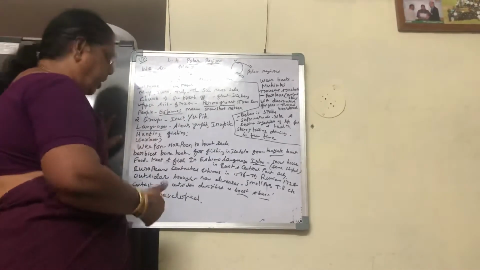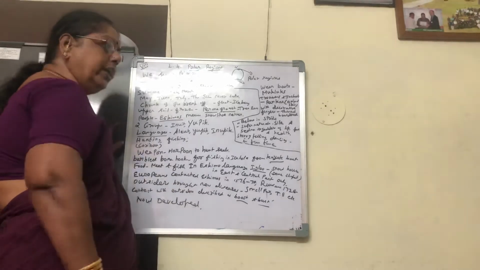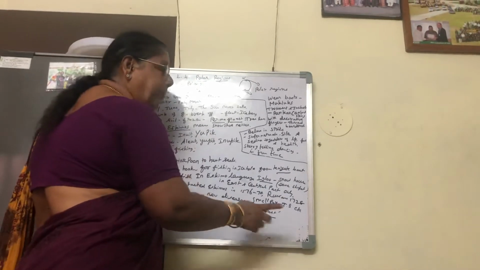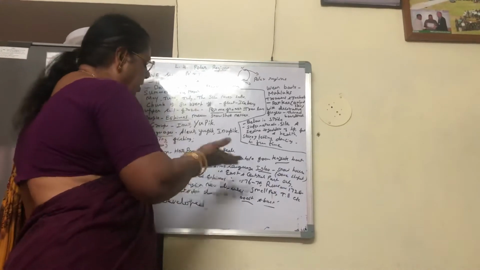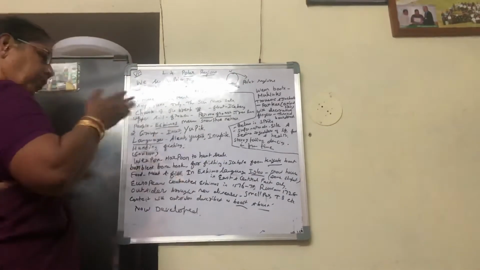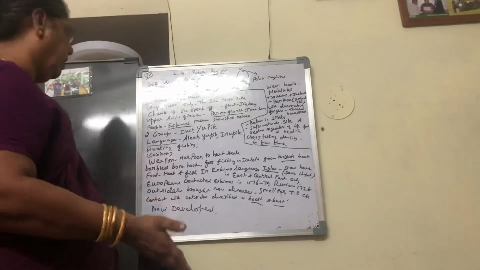So that is why the contact of outsiders with the Eskimos is described as boost and burst. One time a boost, that is they are meeting, and a burst also. Boost and burst. Advantages and disadvantages, both are there.